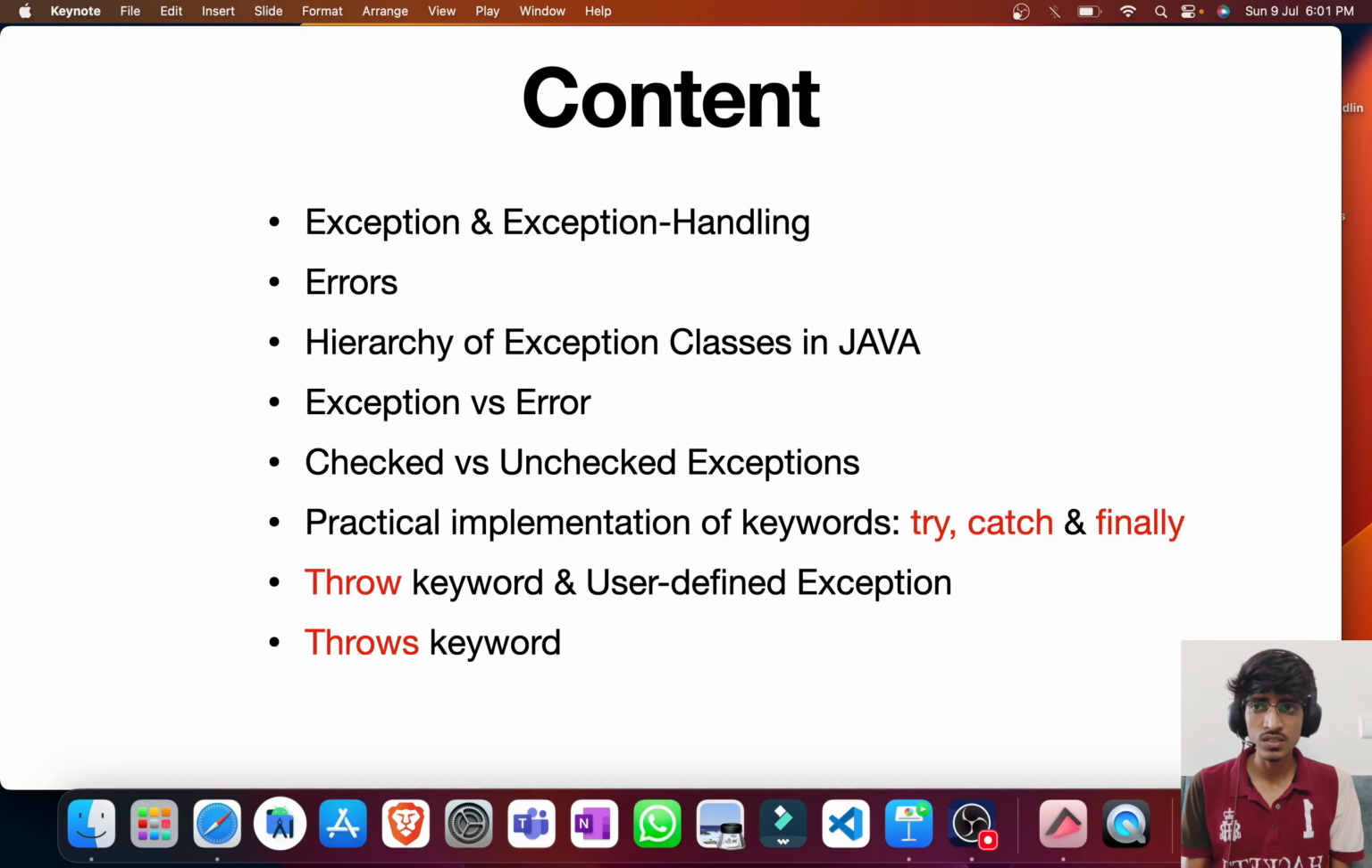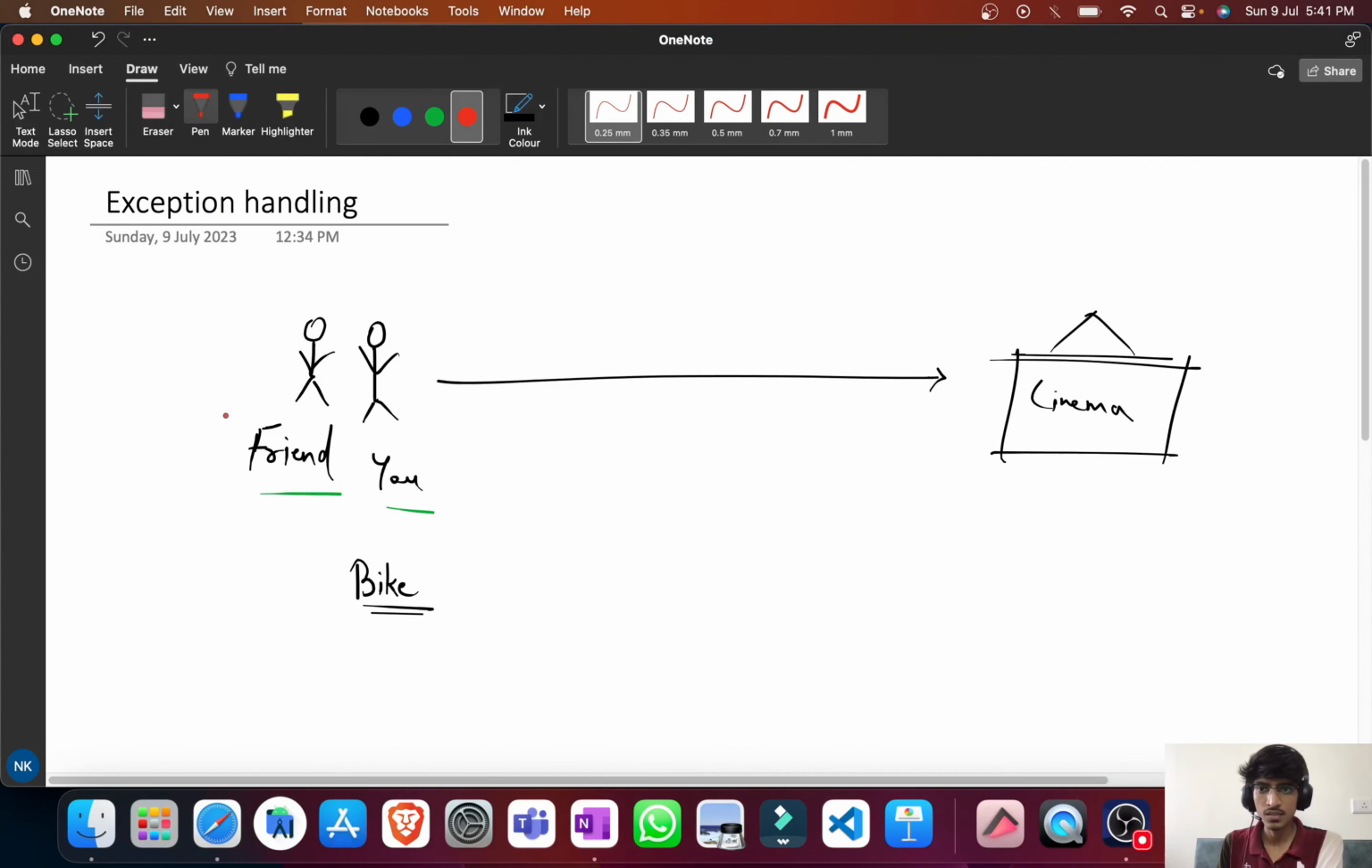As you can see, there is a lot of content we are going to cover and it will be complete for your interview requirements. Let us understand the exception and exception handling with a real life example first of all.